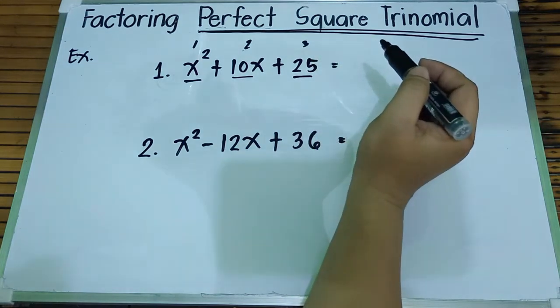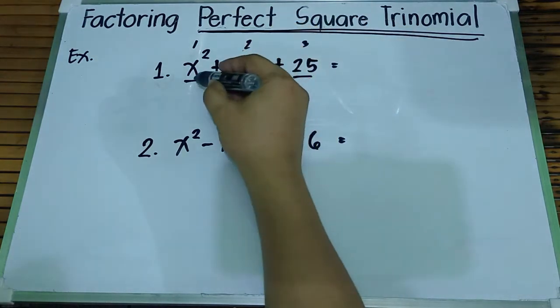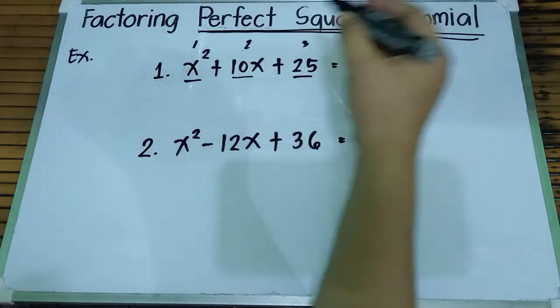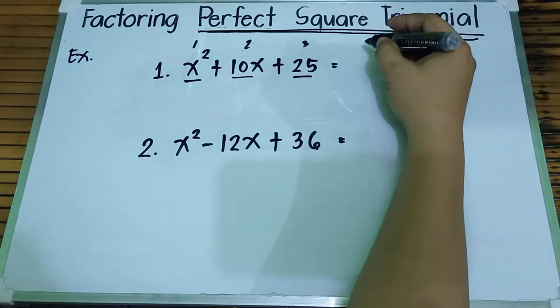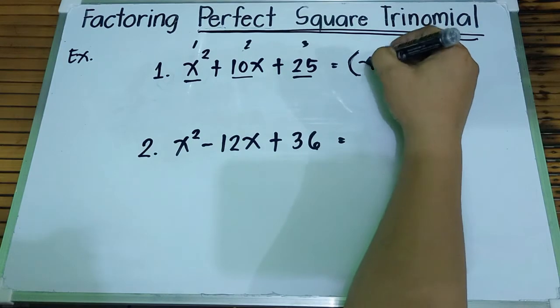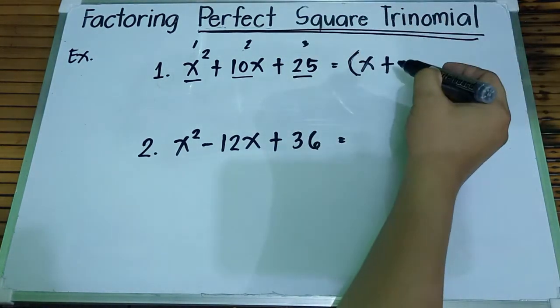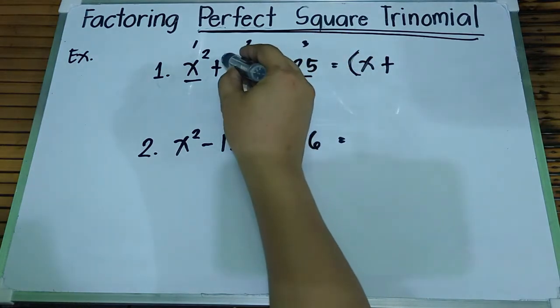So, what we will do here is factor it. To factor this, let's get the square root of the first term. The square root of the first term, or the square root of x squared, that is x. Plus, what we look at is the sign of our middle term.